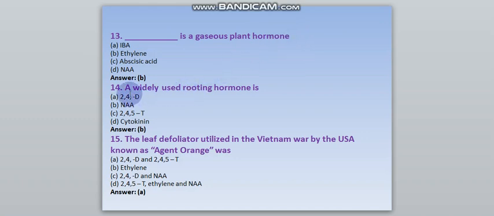Number 14. A widely used rooting hormone is. Answer B, NAA. Question number 15. The leaf defoliator utilized in the Vietnam War by the USA known as Agent Orange was. Option A, 2,4-D and 2,4,5-T.